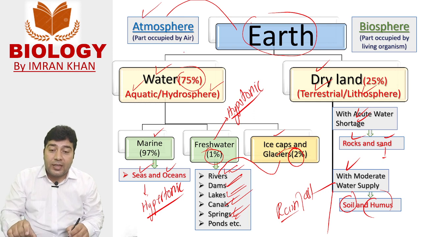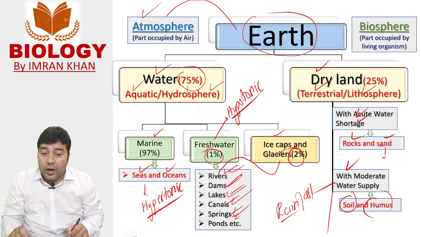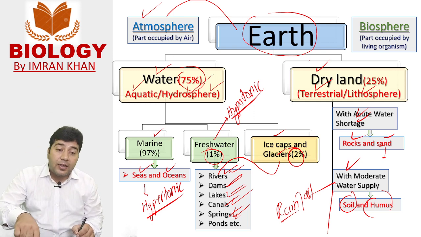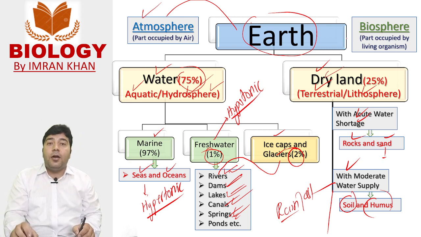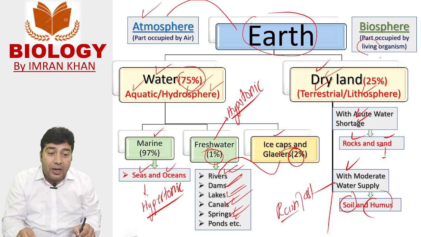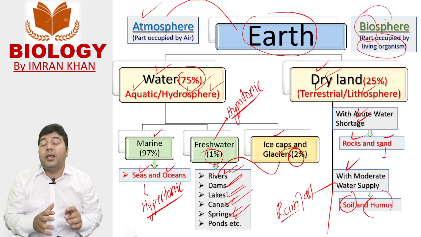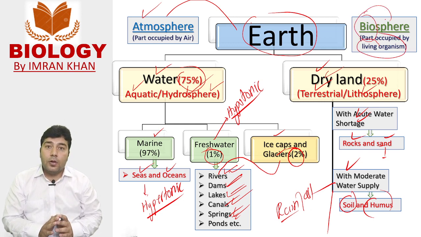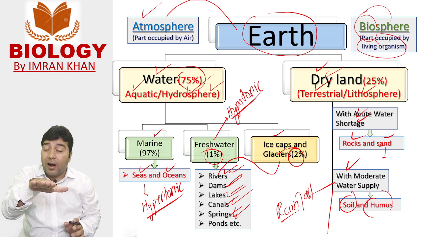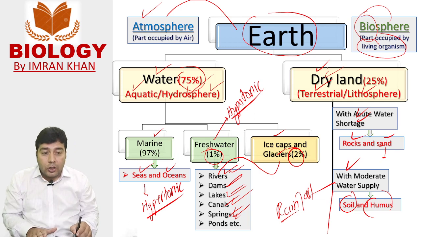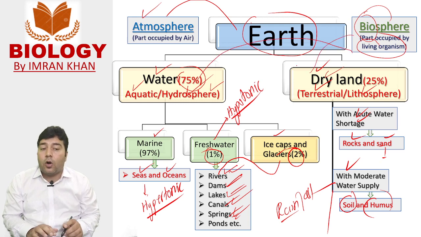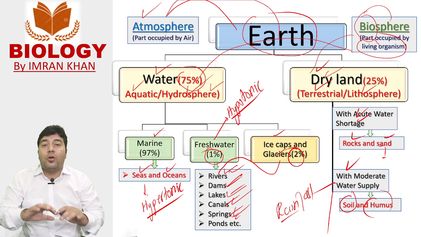The part of earth that is occupied by water is called hydrosphere. The part occupied by dry land is called lithosphere. And the part of earth that is occupied by living organisms is called biosphere. So biosphere is the part of earth that contains living organisms. This biosphere may be present in water or on dry land, but atmosphere surrounds the earth.